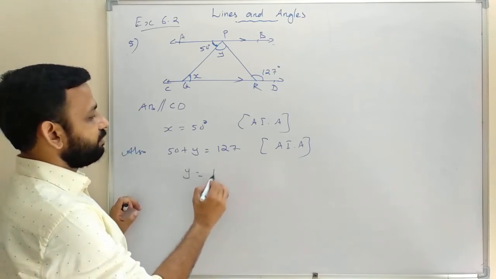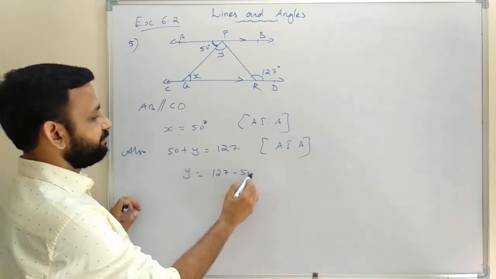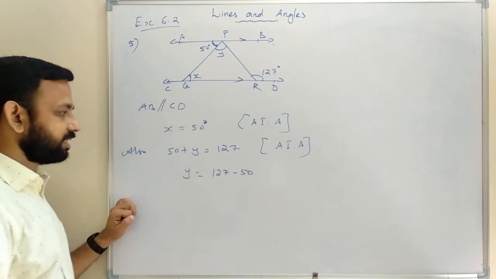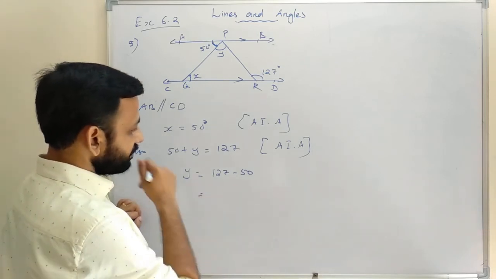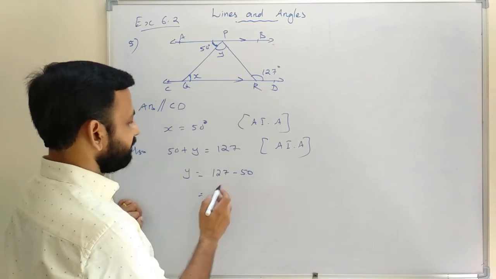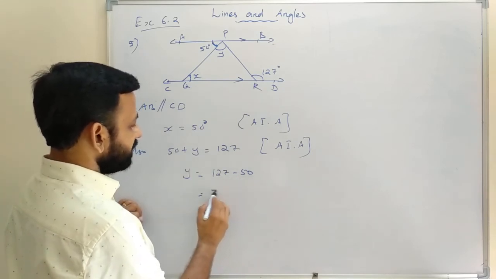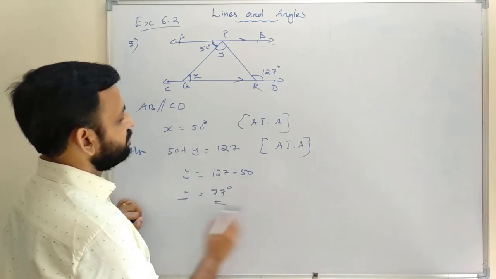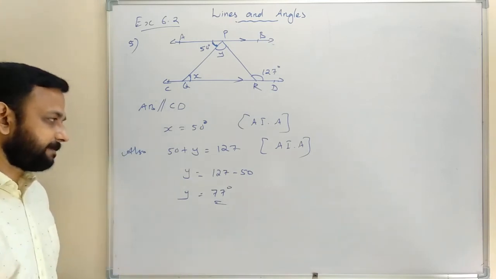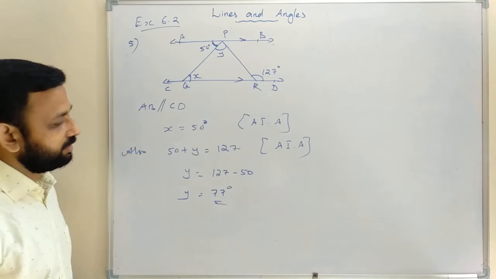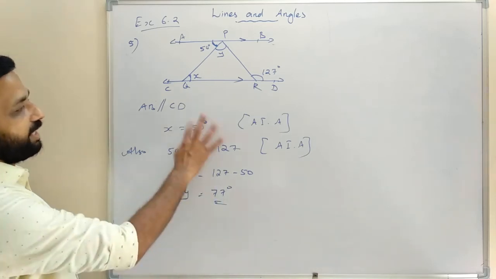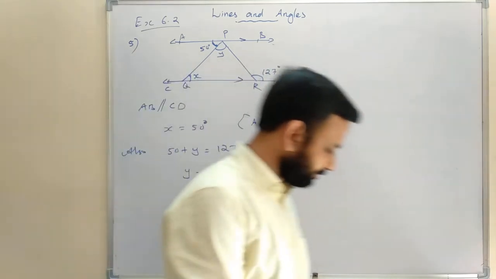Therefore Y is equal to 127 minus 50, that is 77 degrees. So Y is equal to 77 degrees. We got Y equal to 77 and X equal to 50 degrees.